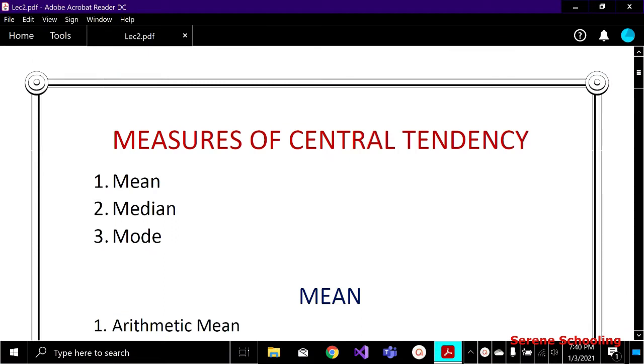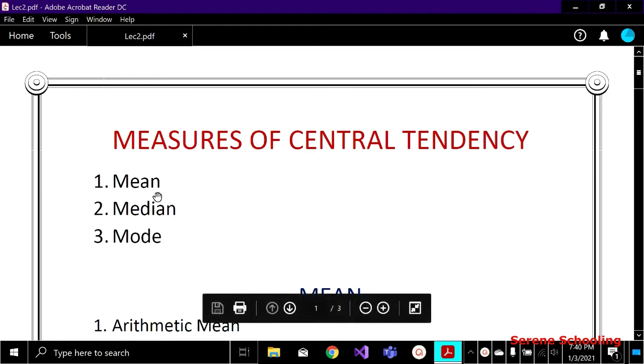Today we are going to start the measures of central tendency, and there are basically three measures: the mean, median and the mode. But these three tendencies exist for the case of grouped as well as the ungrouped data. So we will see all of them in the upcoming lectures.